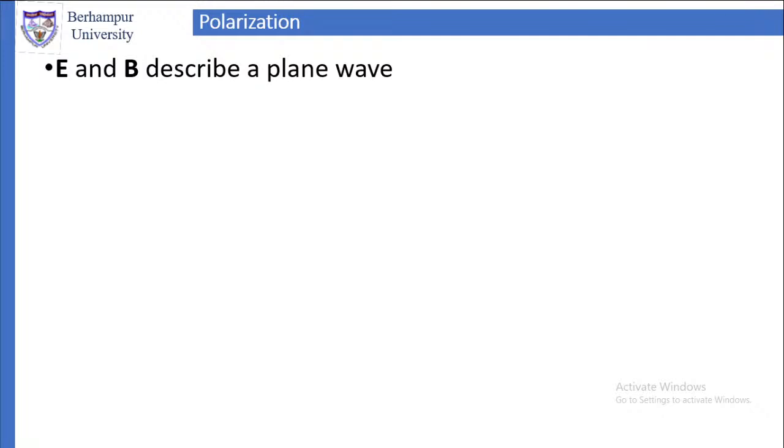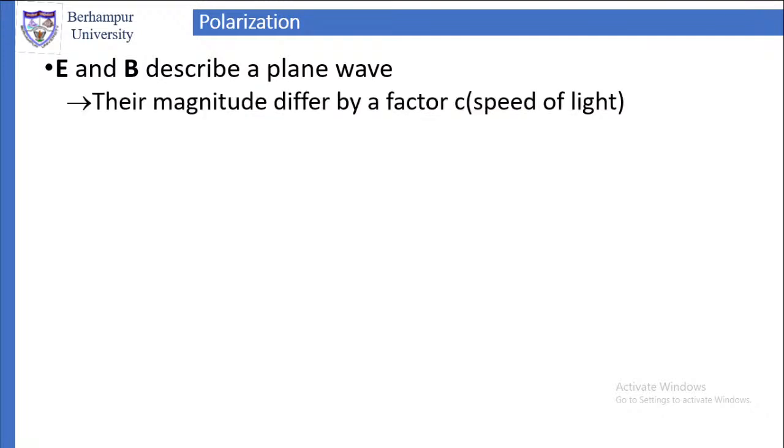When we discussed the plane electromagnetic wave, we saw that there is a definite relationship between the magnitudes of E and B. Actually, they differ by a factor of c, where c is the speed of light.